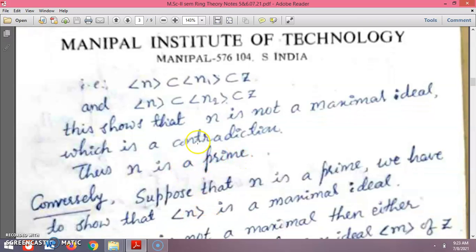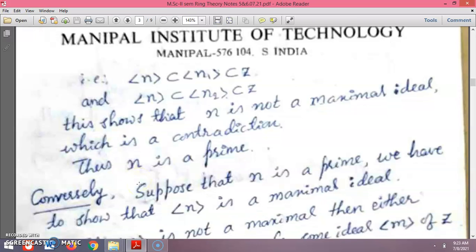Yes, n is a prime, because n is the product of two prime numbers. If it is the product of two prime numbers, obviously n, that is n1 into n2, is also a prime. That's why, being a product of two primes, it is again a prime, which is a contradiction to our assumption. Thus n is a prime.